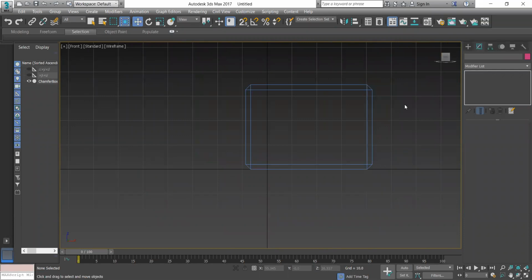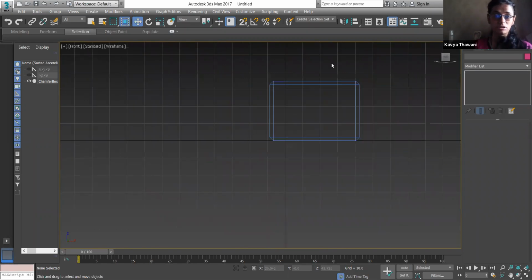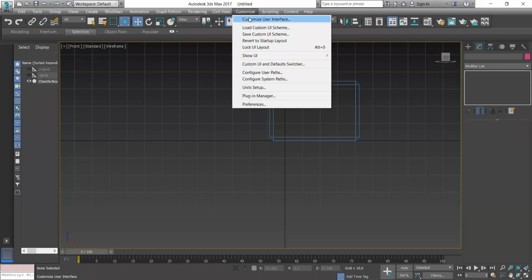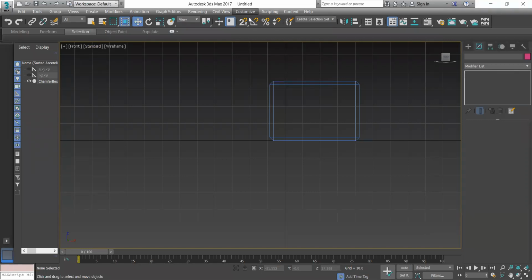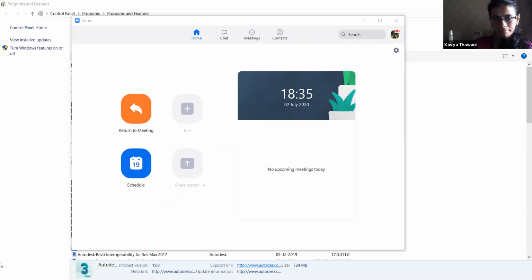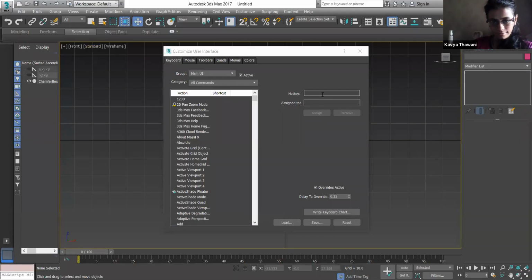I was telling you one more thing. If you want, you can create shortcuts also, instead of again and again going over here to group, grouping, close. What you can do is go to customize, customize user interface. It's getting open, just a minute. Now you can see hotkey over here and assign to.